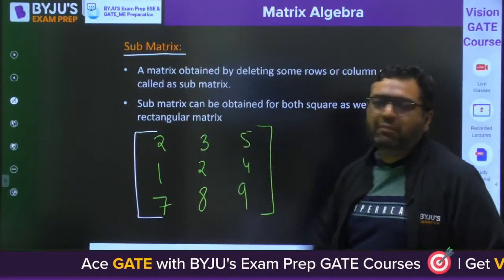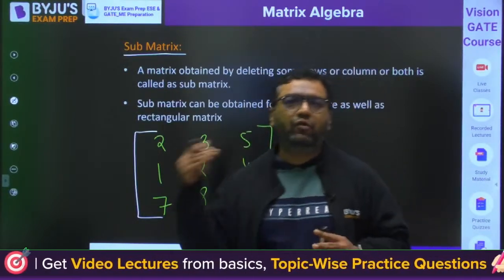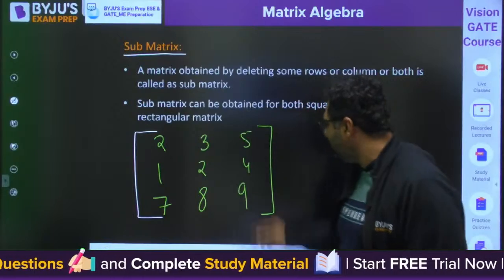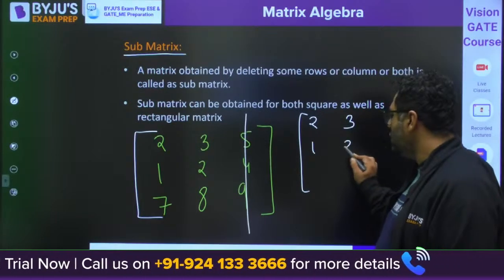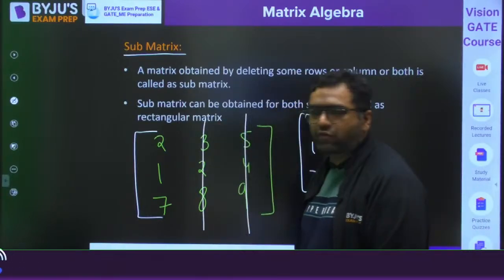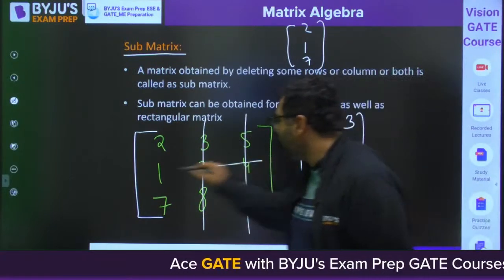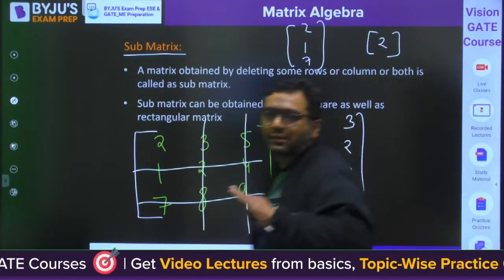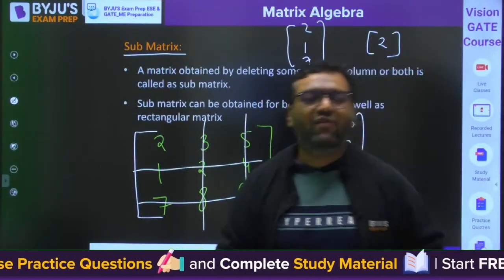So when we are talking about the submatrix, these are all the set of matrices which we obtain by deleting some of the rows or some of the columns of a matrix. Like my dear, if you delete any row or any column, let us say you are deleting this, then you would have a matrix like this: 2, 3, 1, 2, 7, 8. So this is a submatrix. You can also delete one more row or one more column. You will get one matrix as 2, 1, 7. My dear, even you can delete these two rows as well. You would get a matrix with the number 2. So my dear, you can get these matrices by deleting any row or any column of the matrix. This is defined as the submatrix.